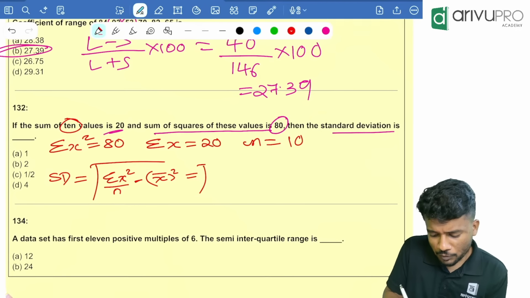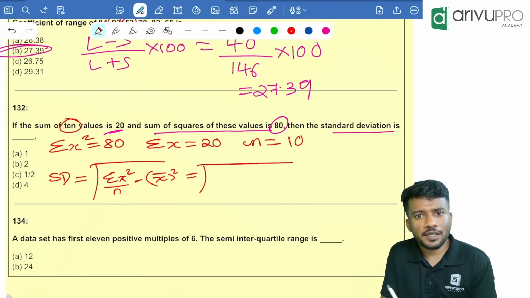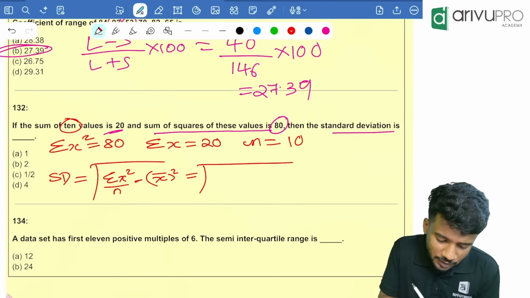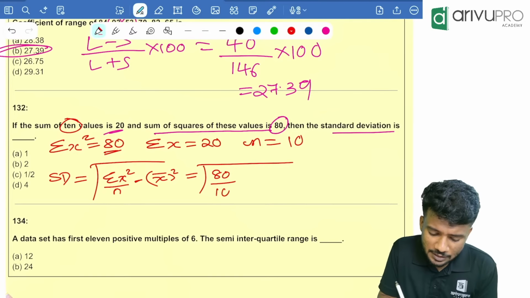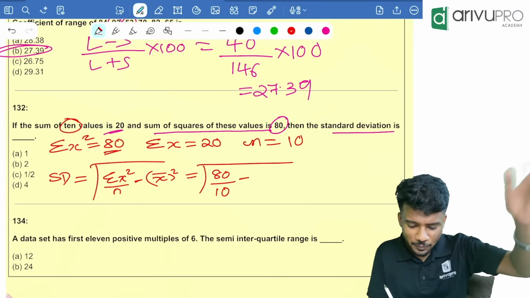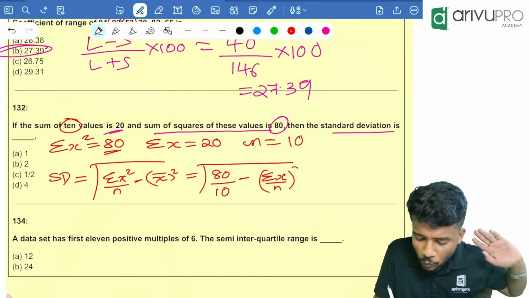People, you will do one more thing. Instead of x bar, can I write it as sigma x divided by n the whole square? Yes, formula for mean. That means sigma x square is how much? 80 divided by n is how much? 10 minus, instead of x bar, what are we going to write? I think I misspoke the previous one. That is, x bar is how much? Sigma x divided by n the whole square, correct?